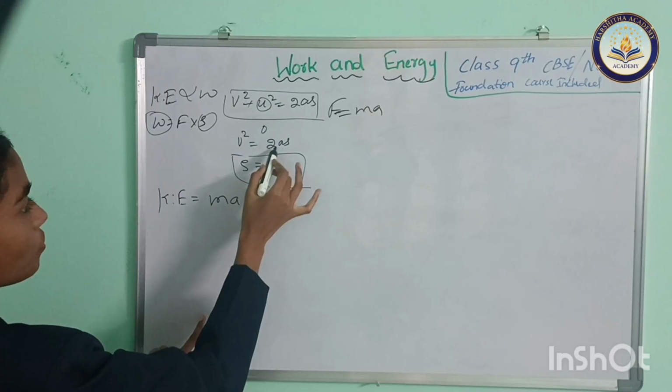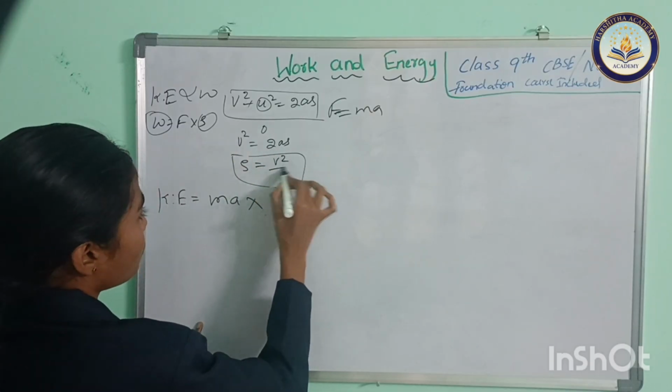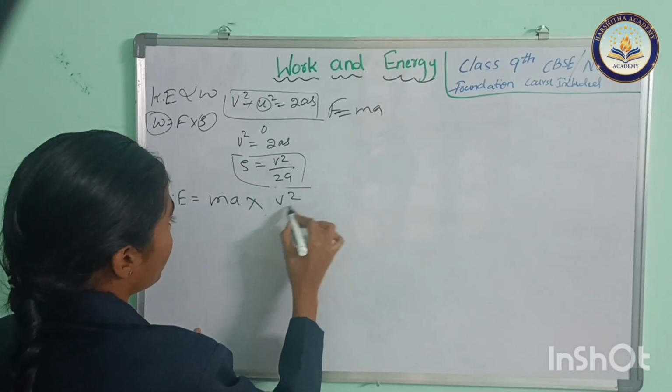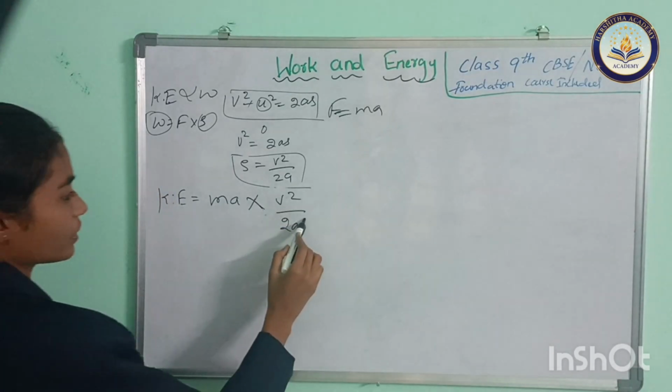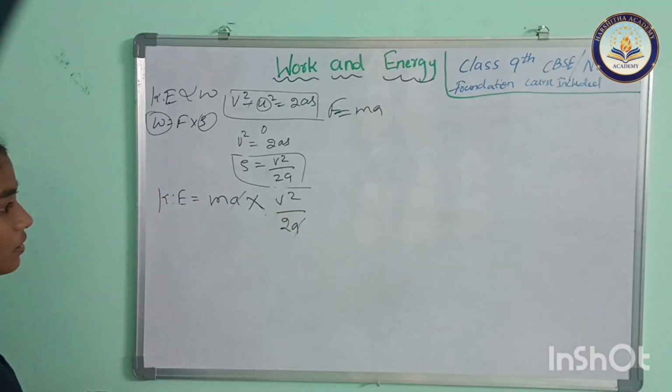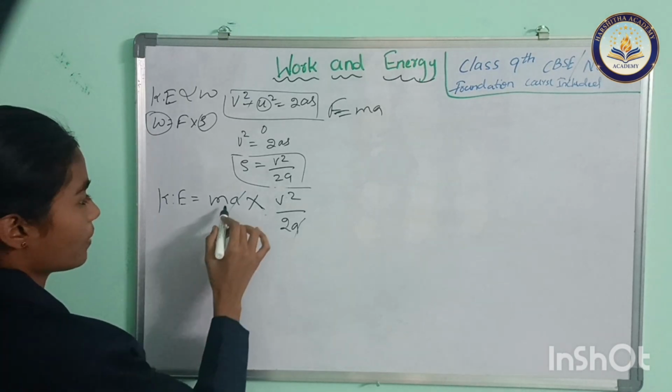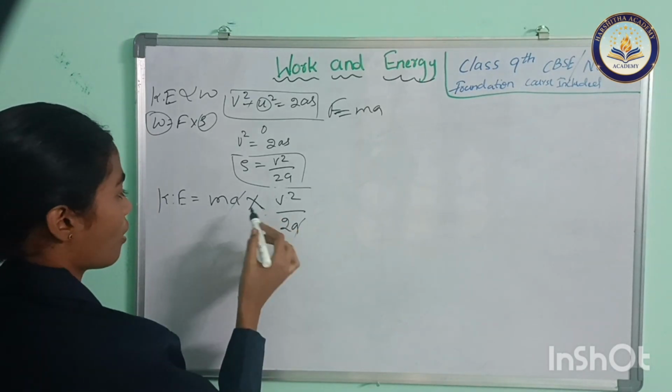Because s equals v square by 2a. So v square by 2a. Now let's cancel the terms which cancel, the a. What we get is m into v square, half mv square.